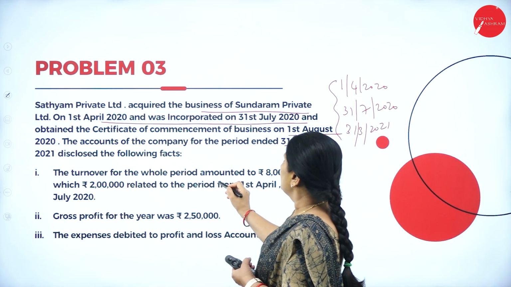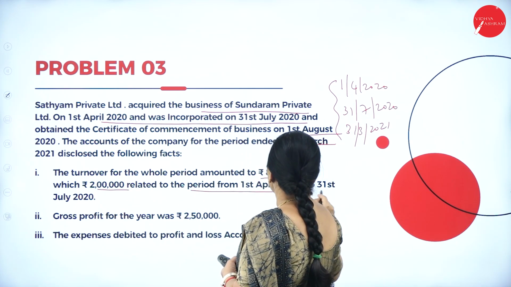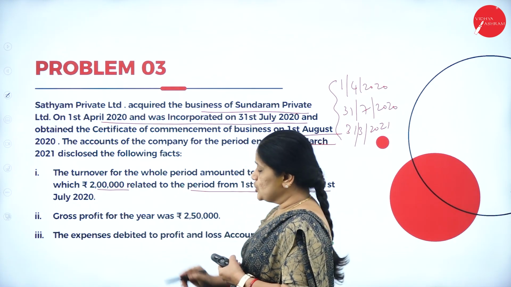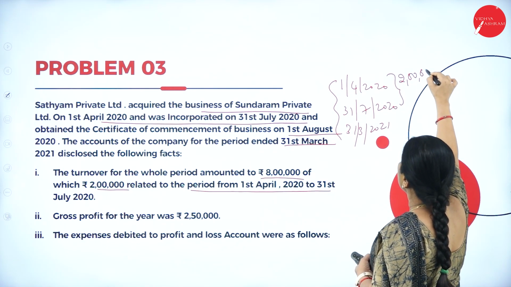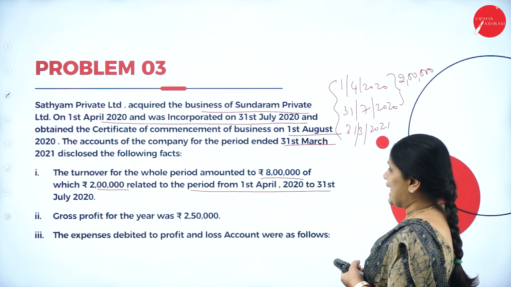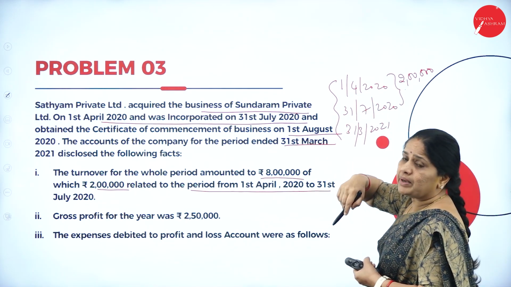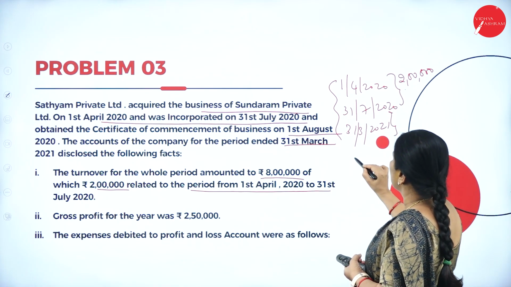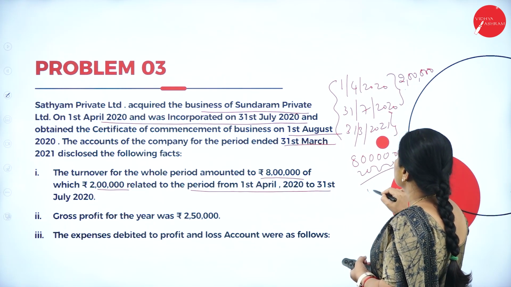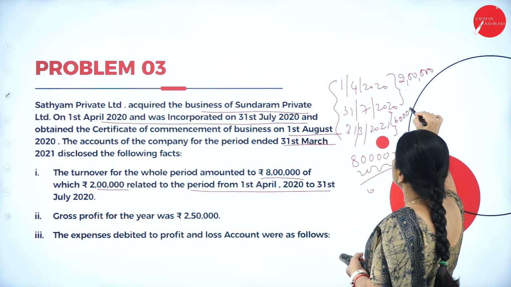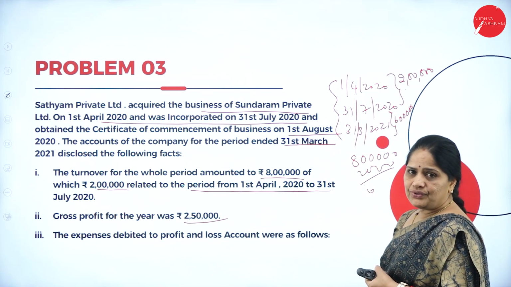The turnover for the whole period amounted to 8 lakhs, of which 2 lakhs related to the period from 1st April to 31st July. So from 1st April to 31st July, the company has earned 2 lakhs. Out of this 8 lakhs, 2 lakhs belongs to the pre-incorporation, and the rest, that is 8 lakhs minus 2 lakhs, 6 lakhs, belongs to the post-incorporation period. So the gross profit for the year was 2 lakhs 50,000.